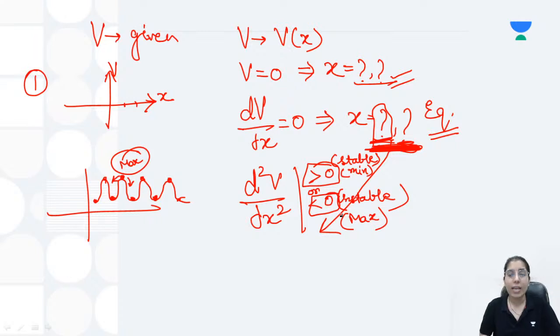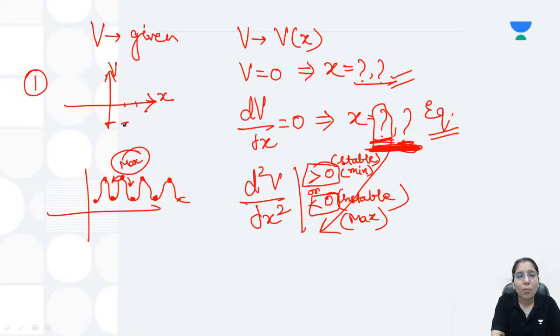Other than this, once you have got to know about the stable and unstable conditions, you will be plotting the graph now. How? Whatever point you got as maxima or minima, if you have got minima here, you want to know about the depth of the potential, meaning till what point you have to take the minima.